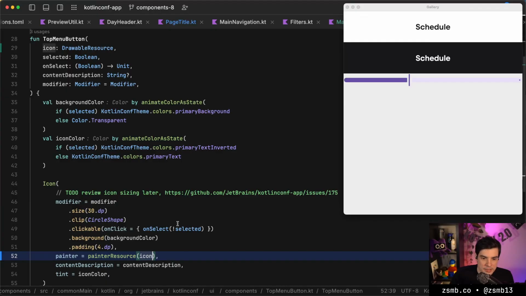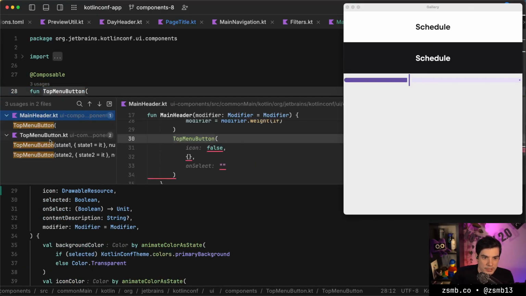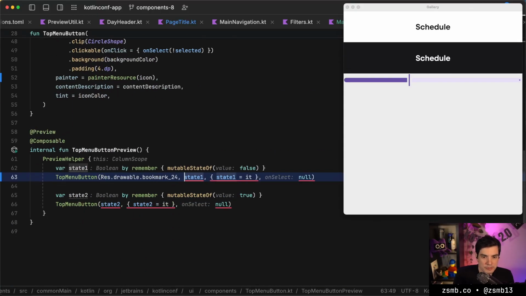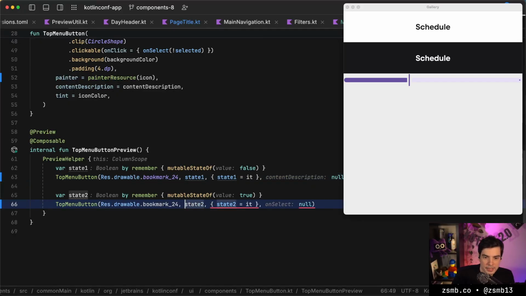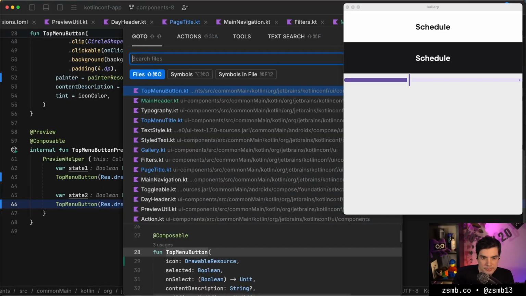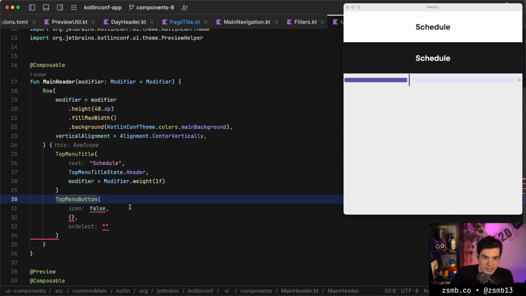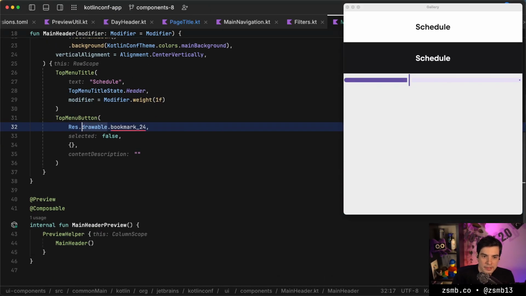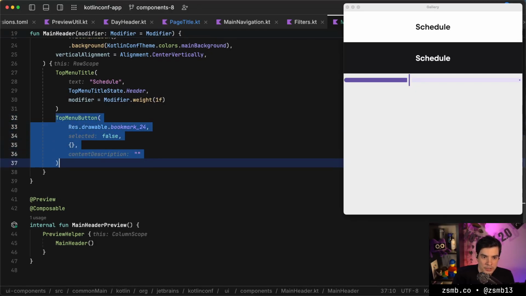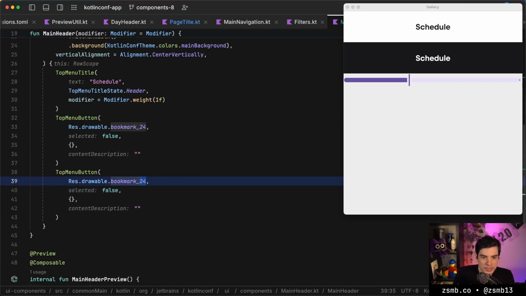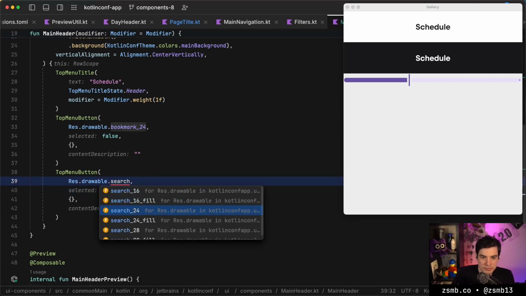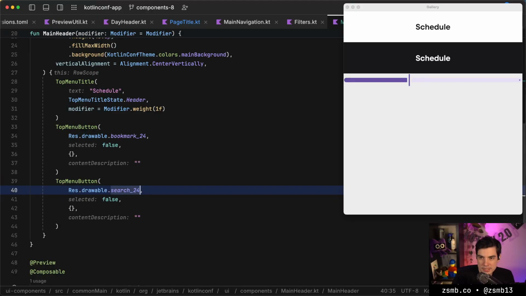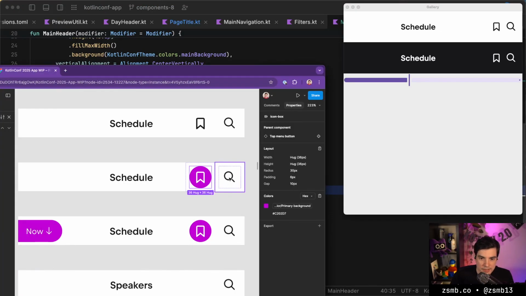So let's pass that in there, and we can take a look at the usages real quick so that we fix the previews and not break them. So that can go like that, and now we have an icon parameter. So for example, we can pass in the bookmark icon for one, and then for another one we can pass in a search icon that we hopefully have, again size 24, and those appear quite nicely.